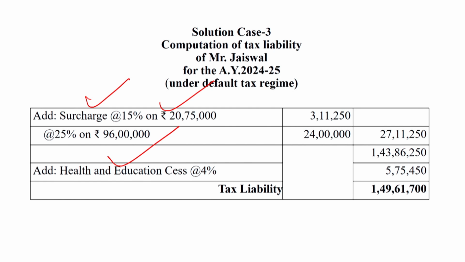That will become 24 lakh. 24 lakh will be included as surcharge along with the amount of 3,11,250. So then it has become 27,11,250. It will be included in the value of tax, and after it 4% health and education cess, HEC, is computed: 5,75,450. So the tax liability has become 1,49,61,700.